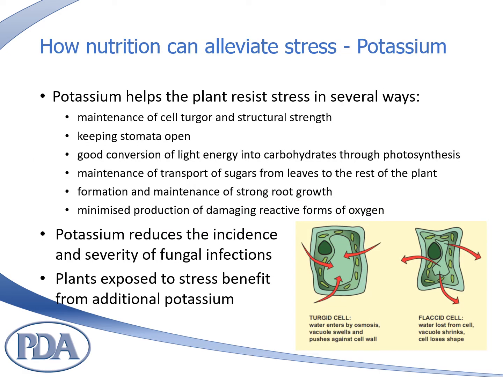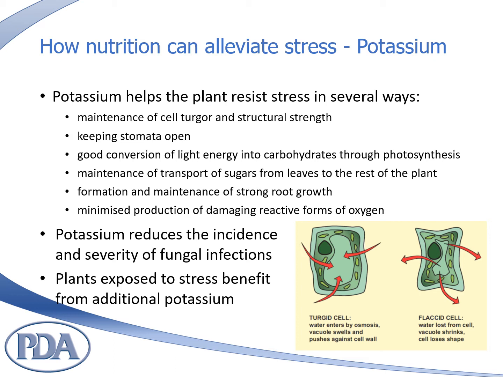How potassium can alleviate stress. Potassium helps the plant resist stress in several ways. It maintains cell turgor and structural strength, keeps stomata open and so lowers resistance to carbon dioxide entry to the leaf, improves conversion of light energy into chemical energy of carbohydrates through photosynthesis, maintains the transport of sugars from leaves to the rest of the plant, forms and maintains strong root growth, and minimizes production of damaging reactive forms of oxygen.